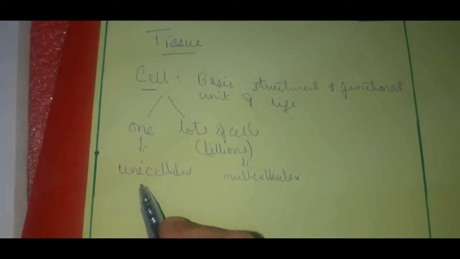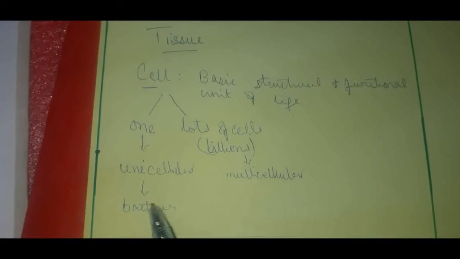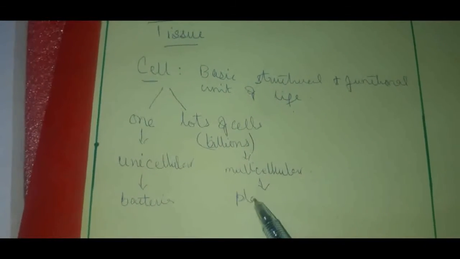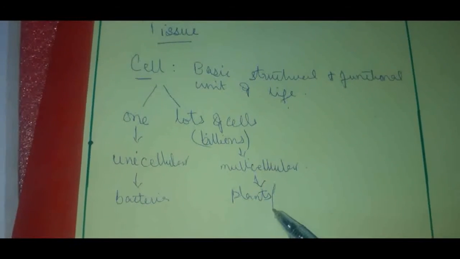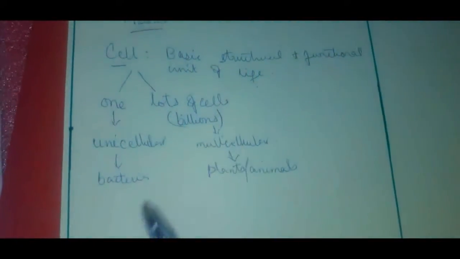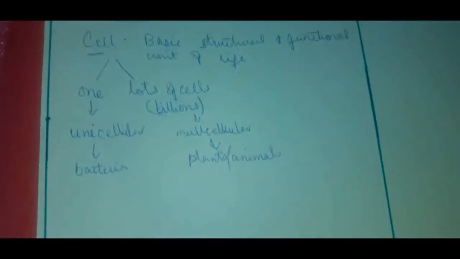Then in unicellular organism, we have an example of bacteria. In multicellular organism, we have many examples, we may take it as plants, animals, human beings, etc. So no matter if an organism has only one cell or if it has many cells, it can perform various activities of its life.